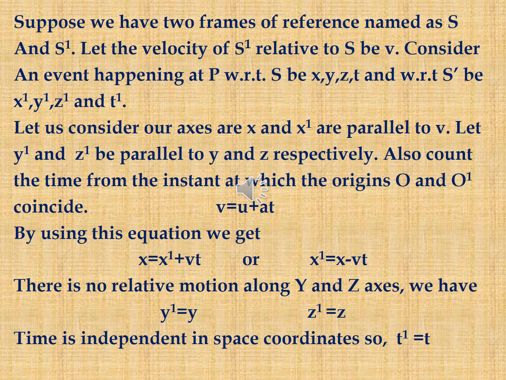Let the velocity of S dash frame relative to S frame be V. Consider an event happening at P with respect to S as x comma y comma z comma t, and with respect to S dash frame as x dash comma y dash comma z dash and t dash.